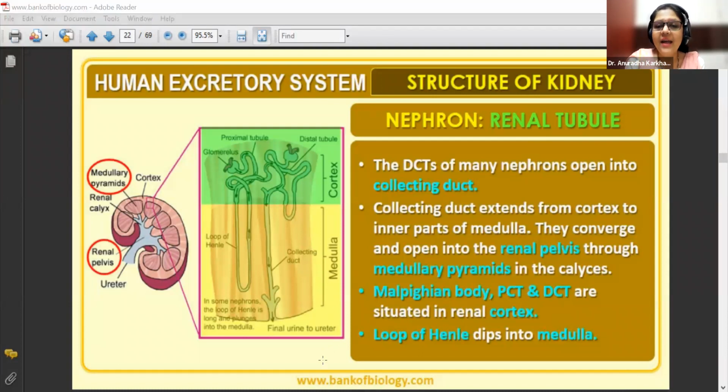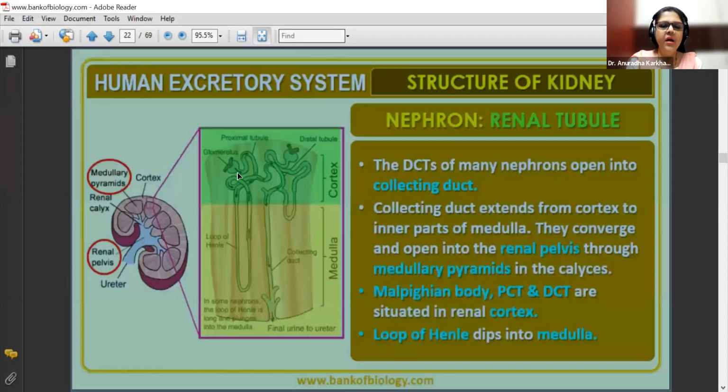The collecting duct extends from the cortex to the inner part of the medulla. Now, but here in this diagram, please focus. This upper part is going to be your cortex, and this lower part is going to be the medulla of the pyramid. ये देखो, ये pyramid है. Pyramid को हमने क्या किया? Zoom किया. So when we zoom the pyramid, you can see almost 1/4 part is cortex and 3/4 part is medulla.